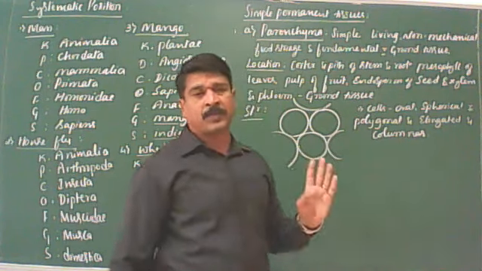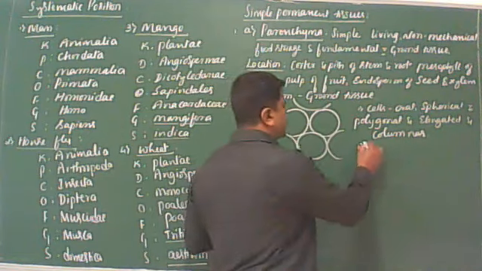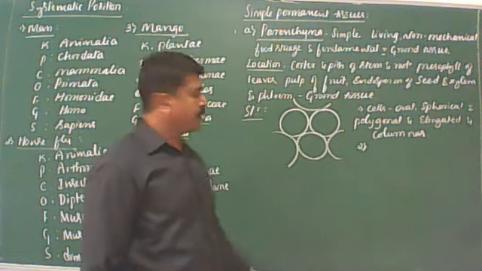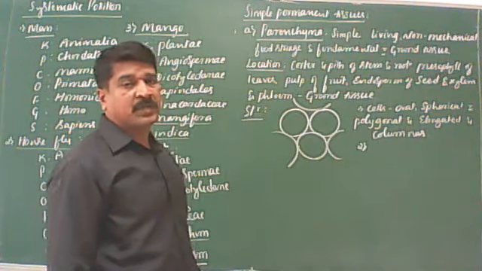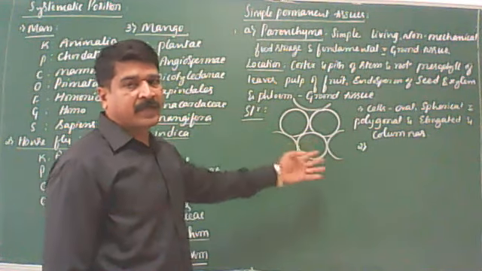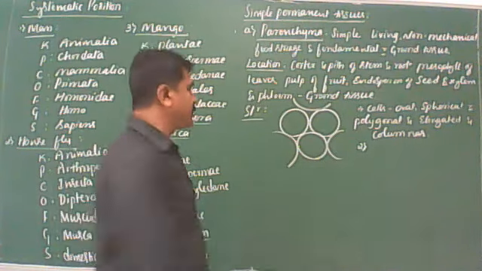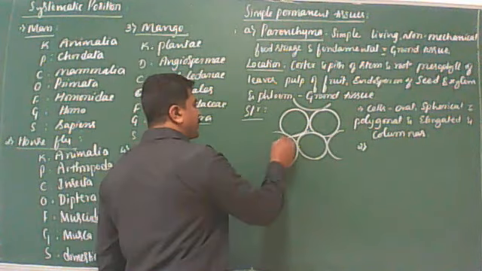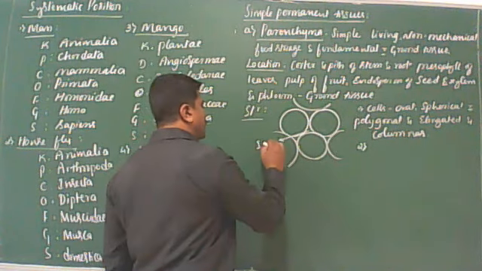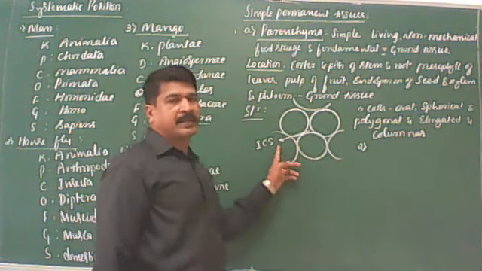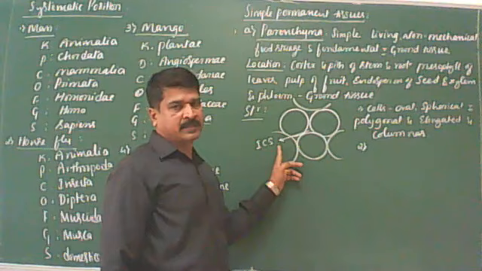Now the next character is with reference to the arrangement of the cells. By seeing this picture, you can decide how the parenchyma cells are arranged. Here, parenchyma cells are arranged loosely with intercellular spaces.